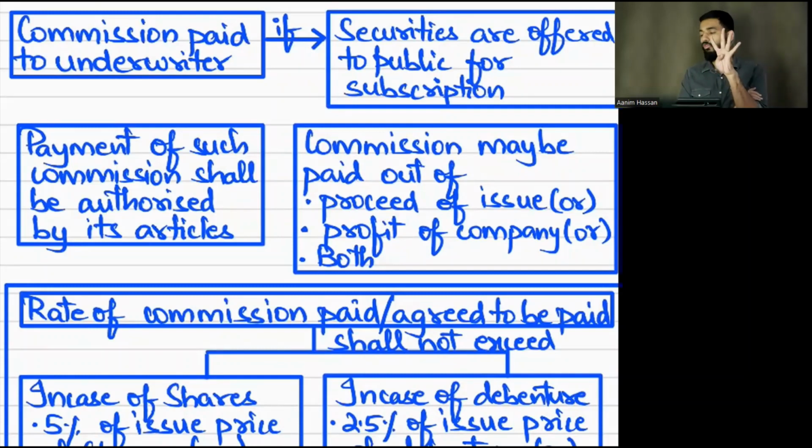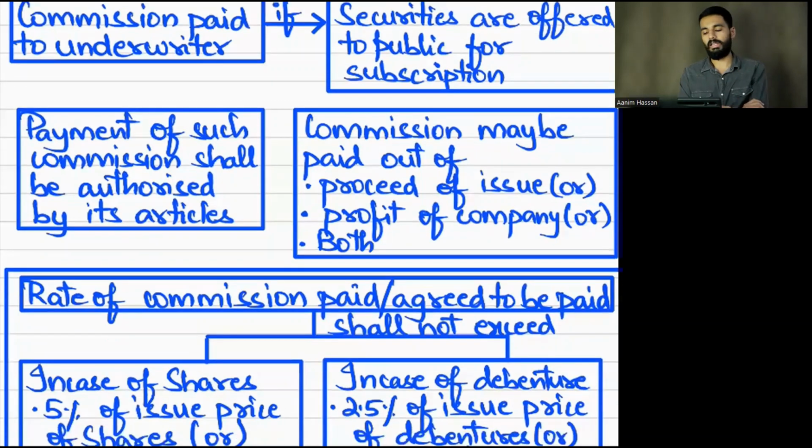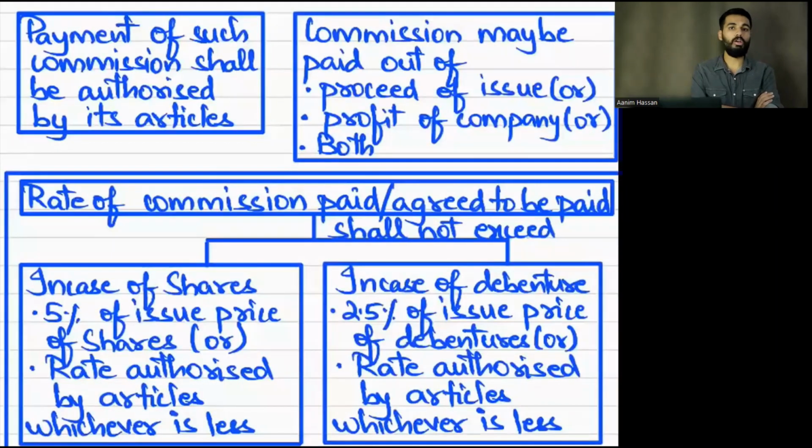Superb. Now there are four types of offers by which securities can be given: rights issue, bonus issue, private placement and public offer. Only in case of a public offer can you give underwriting commission. In other cases, you can appoint an underwriter and give underwriting commission. Next, to give commission, the articles have to authorize it. If the articles do not authorize it, you have to alter the articles, which we saw in chapter 2.